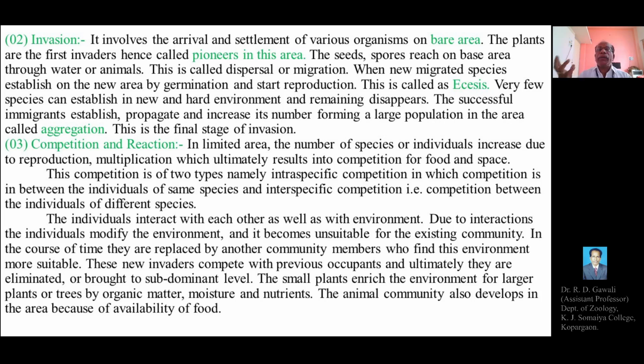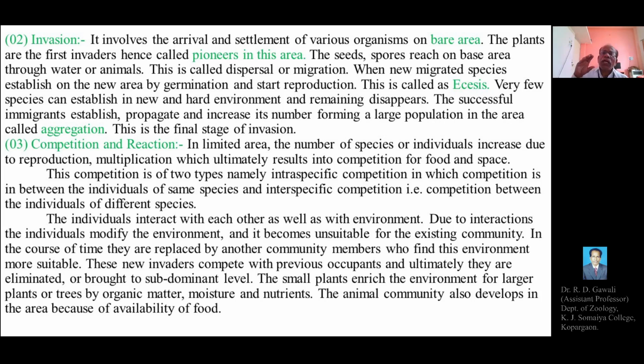Then secondly, invasion. It involves the arrival and settlement of various organisms on the bare area or new site where there is no evidence or presence of the previous community or life. The plants are the first invaders, hence they are called pioneers in this area.